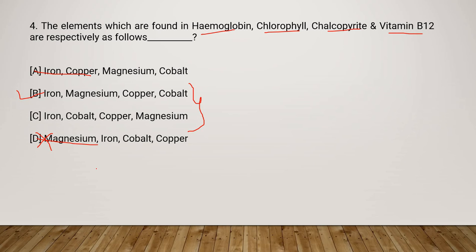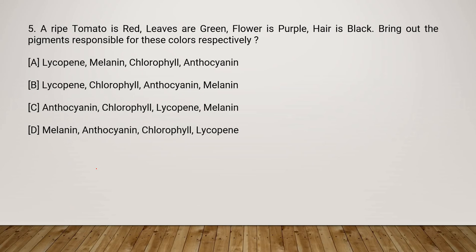Okay. So let's move to the next question, which is, a ripe tomato is red, leaves are green, flower is purple, hair is black. Bring out the pigments responsible for these colors respectively. So first of all, what is a pigment? Pigments are certain chemical substances which reflect few wavelengths of the visible light, making them appear colorful. So plants, flowers, and even the skin of animals have pigments that give them a specific color.